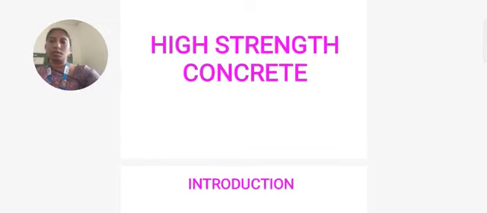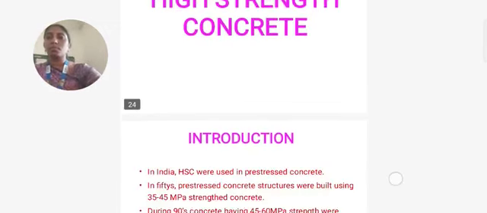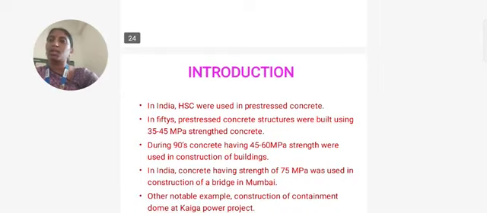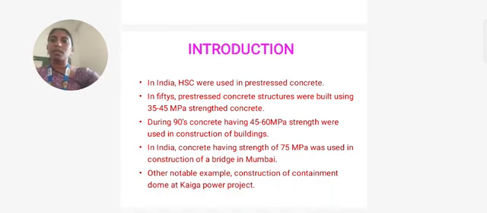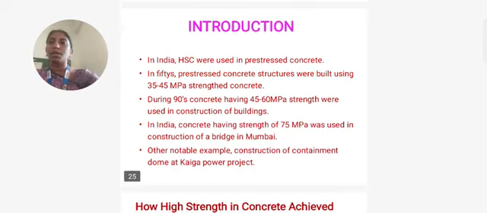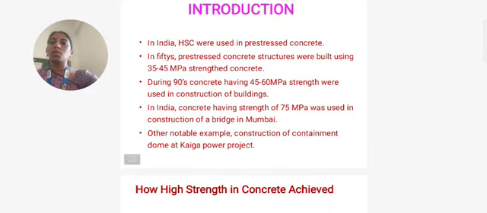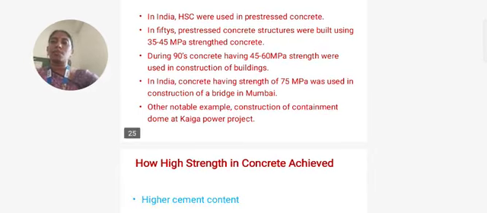Coming to high strength concrete. In India, high strength concrete was used in prestressed concrete. In the 50s, prestressed concrete structures were built using 35 to 45 MPa strength concrete. During the 90s, concrete having 45 to 60 MPa strength was used in construction of buildings. But in India, concrete having a strength of 75 MPa was used in construction of a bridge in Mumbai. Another notable example is the construction of the containment dome at Kaiga power project.